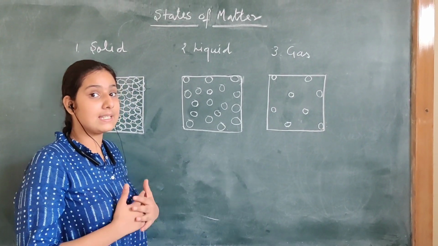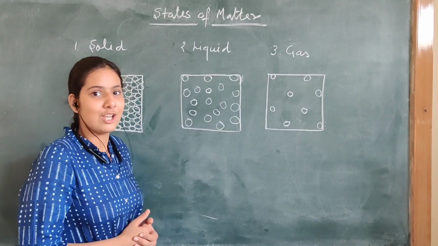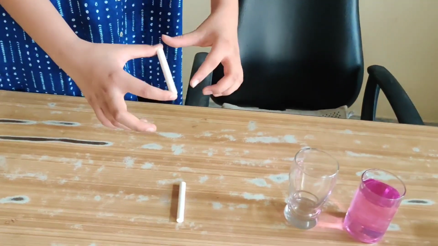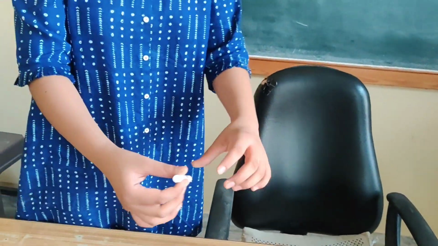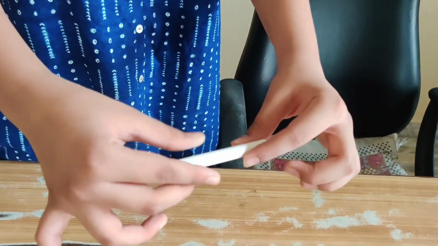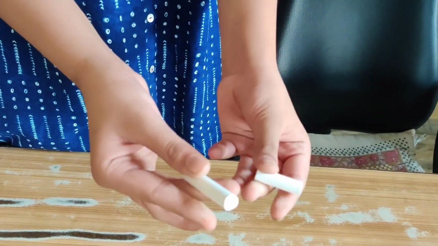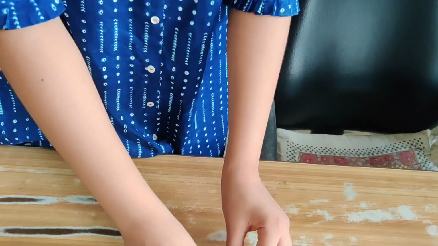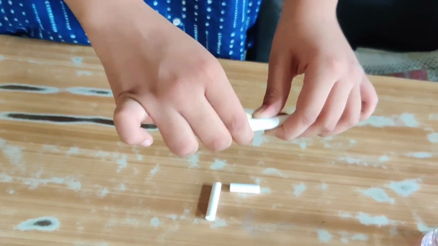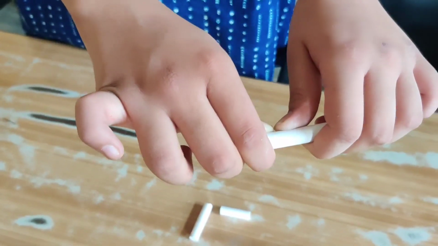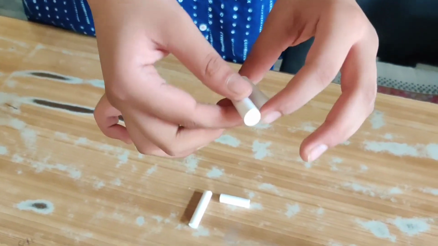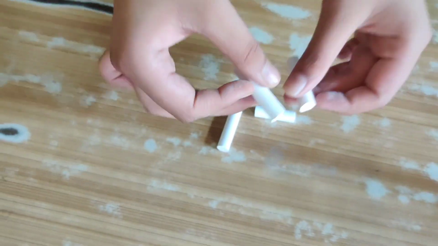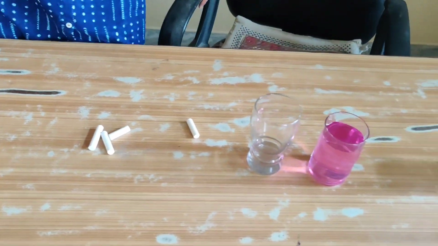We will understand these three points by an activity. So let's do the activity. Here you can see this is a solid, and it can't change its shape. If we apply extra force, it may break, but it can't change its shape. You can't make it cuboidal or any other shape. So solids have fixed shape and fixed volume. Now move to liquid.